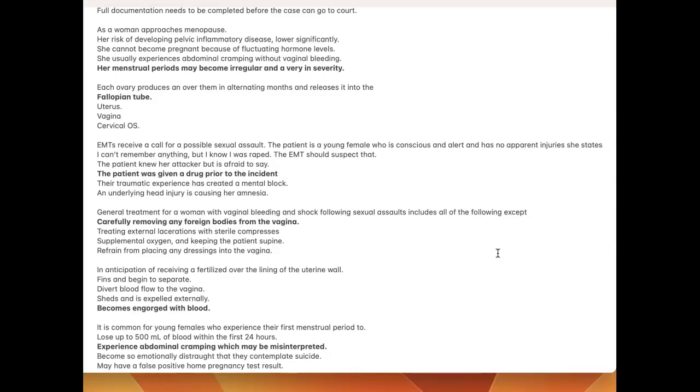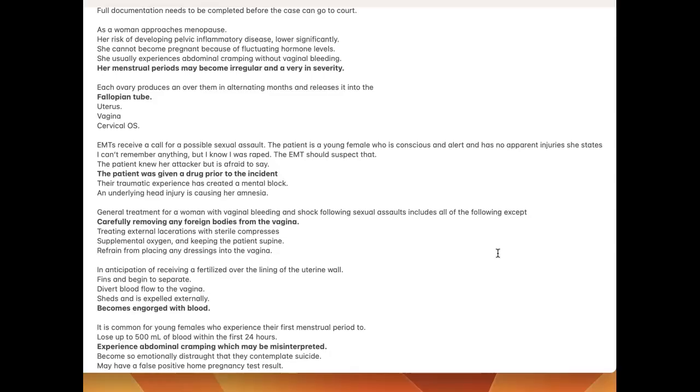This is like copied down wrong. Each ovary produces an ovum in alternating months and releases it into the fallopian tube. Sorry, that's worded wrong, but maybe you can use it. Fallopian tube. Each ovary produces blah blah fallopian tube.